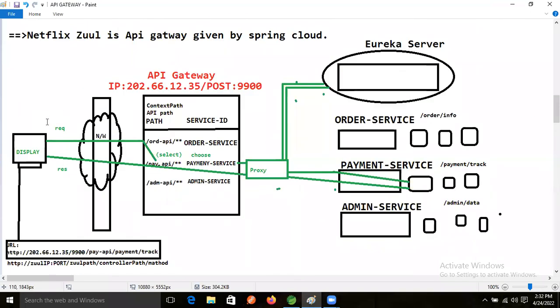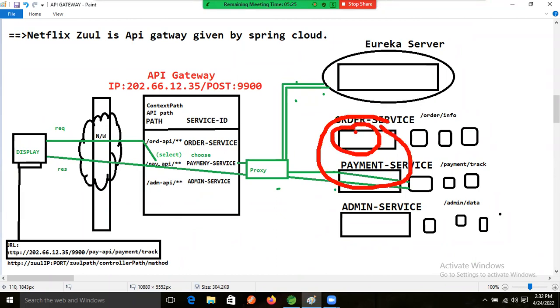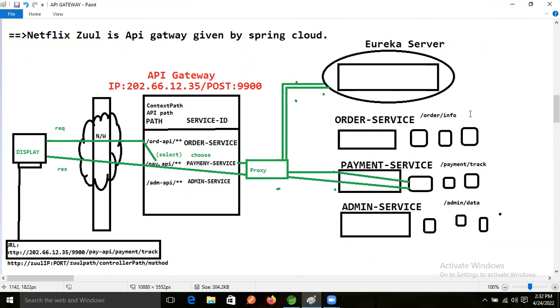Whenever we learned inter-communication between microservices, to register a microservice with the Eureka server, we were writing some keys in the properties, right? Come on, respond.